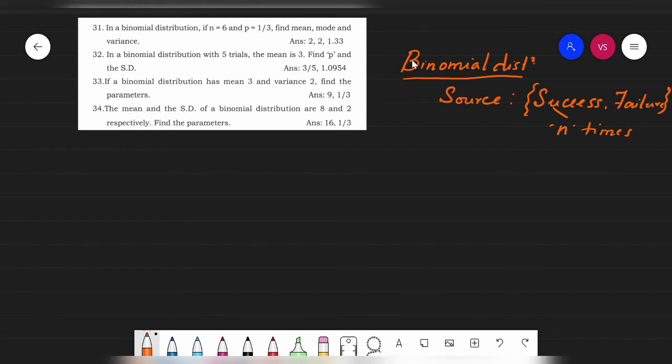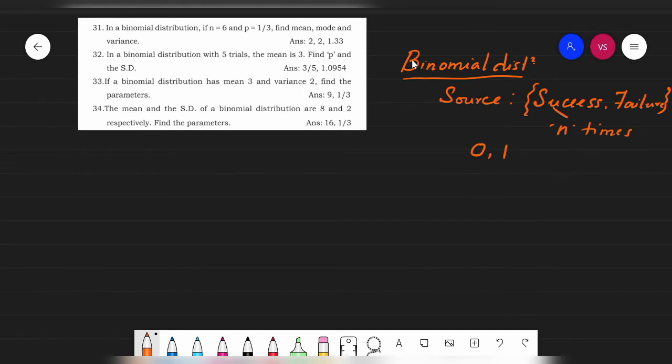For example, if we are trying to aim at a mango on a tree, that's the example that I was quoting in the previous video. If I have one stone and I'm aiming at a mango on a tree, then for me the range of success would be 0 or 1.